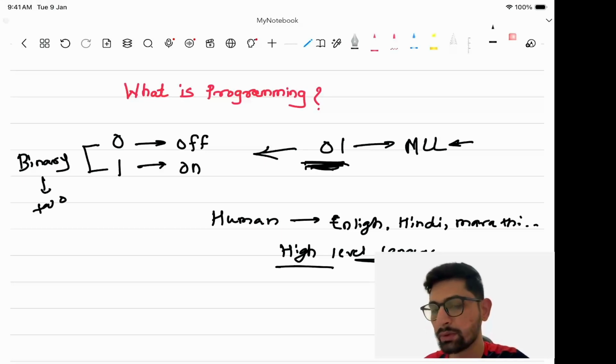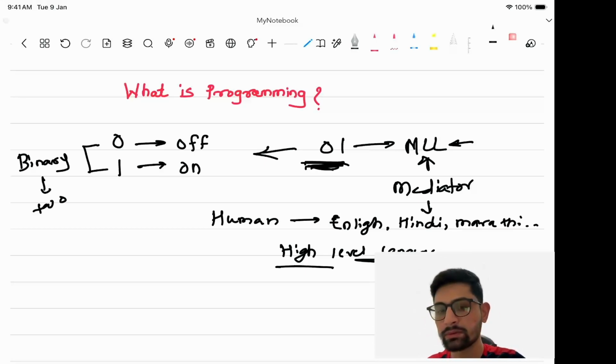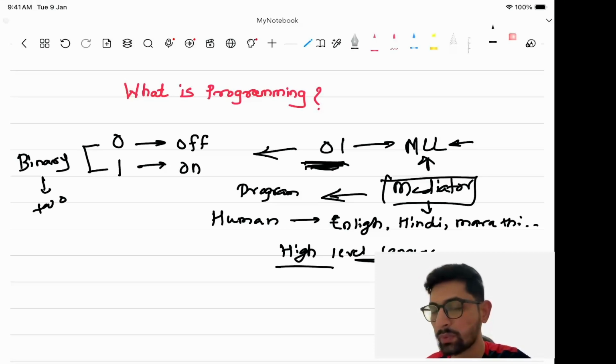The other solution we can consider is to use a mediator or translator between these two. It will convert one language to the other, and it will solve the gap and the problem. So here a mediator is required, and we can consider the mediator to be a programming language. A programming language acts as a translator between the computer and the human, and solves the communication problem. So using a programming language, a human can talk to the computer.